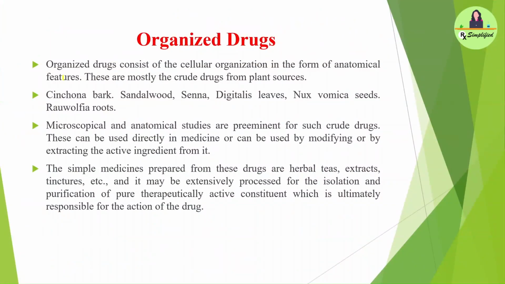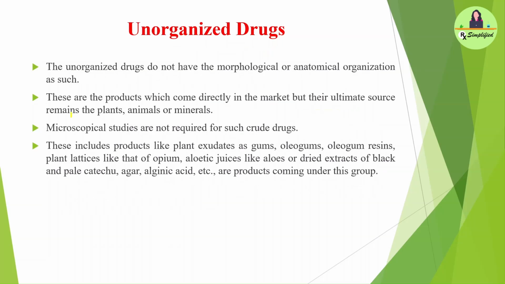Now we are discussing the organized drugs. Organized drugs consist of cellular organization in the form of anatomical features, mostly crude drugs from plant sources. Examples are Cinchona bark, sandalwood, senna, digitalis leaves, Nux vomica seeds, and Rauwolfia roots. Microscopical anatomical studies are preeminent for such crude drugs. These can be used directly in medicine or by modifying or extracting the active ingredient from them.